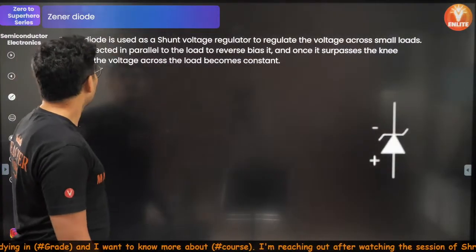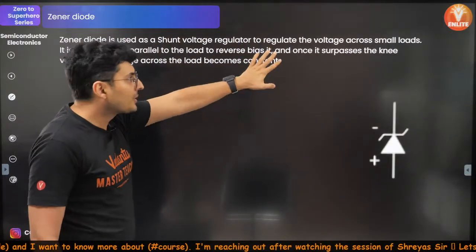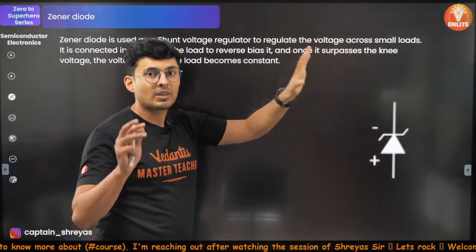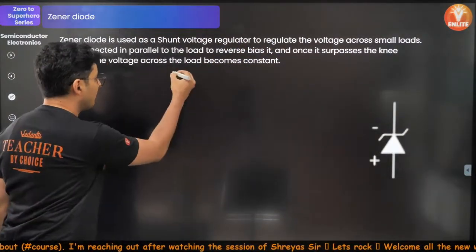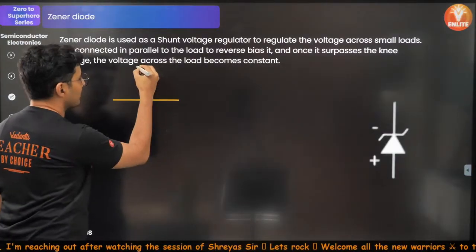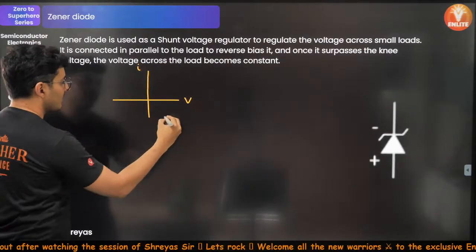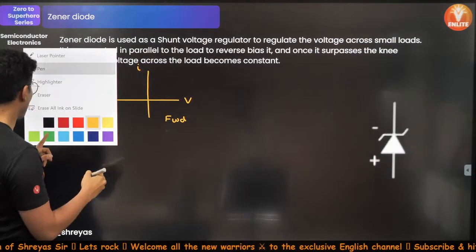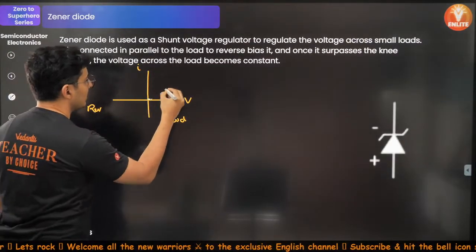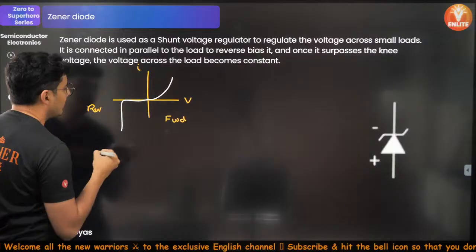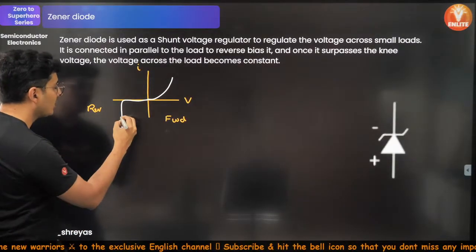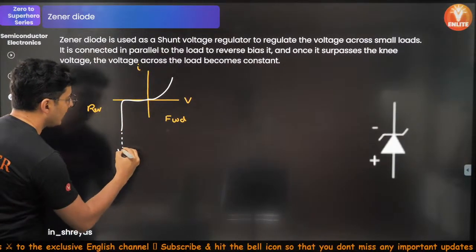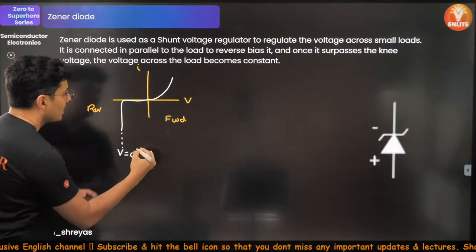Okay, so a Zener diode is used to regulate the voltage because it operates in reverse bias. If you remember the current and voltage characteristics, this was your forward bias, this was your reverse bias side, and the graph looks something like this, and then it falls flat. Here you will see that the voltage is constant in the reverse bias.